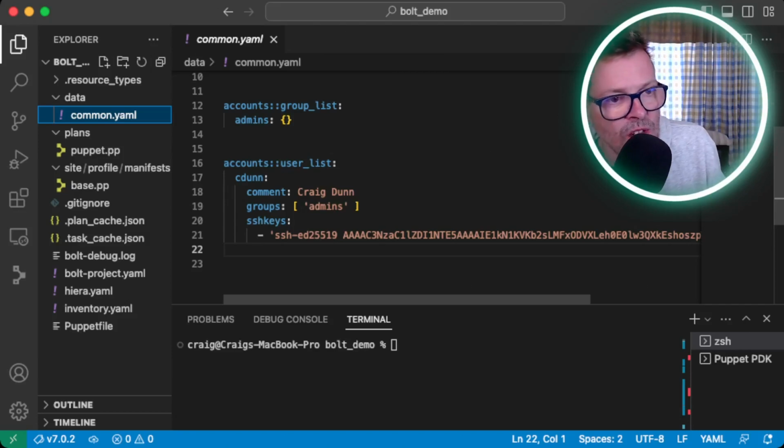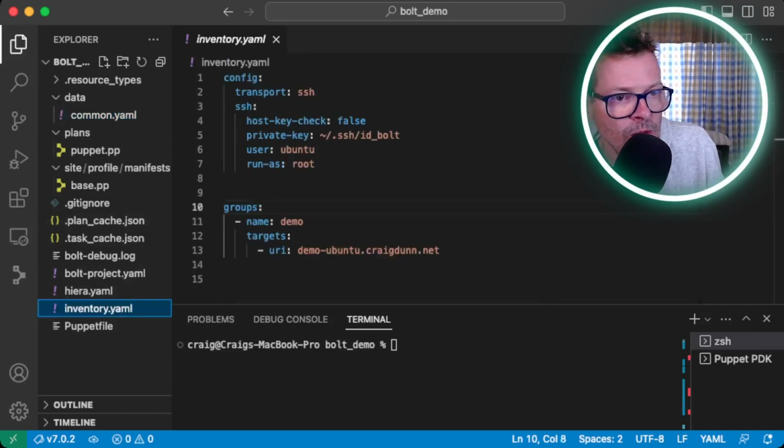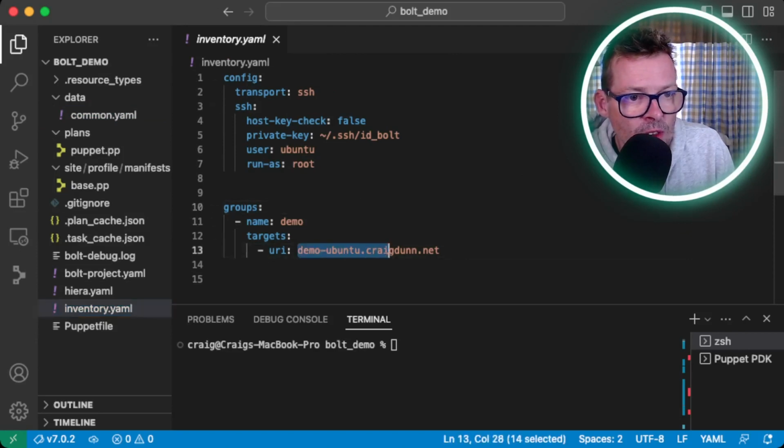So this is where it gets a bit interesting when we look at inventory.yaml. We use inventory.yaml here for two things: to define what our infrastructure is, so to actually tell it about our servers and what they are, what groups they're in, and how we want to connect to them. Bolt's got a lot of different transport options. We're going to use the SSH, which is pretty standard. As I said, I've got a minimal AWS instance, and that's been configured with an SSH key pair that I've got in my home directory here, so that can authenticate me. By default, AWS gives me a user of Ubuntu with sudo rights, so I want to SSH in as Ubuntu, but I want to run my configuration as root. So that will run sudo under the hood, and I'll be able to perform all my actions as root.